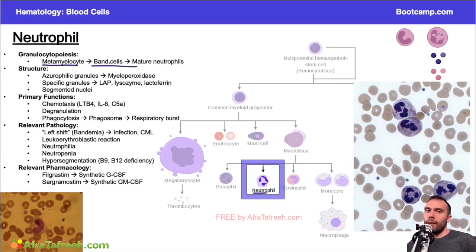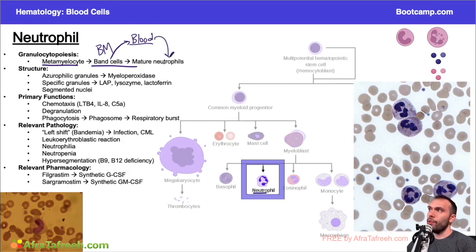Now, just like when we talked about reticulocytes leaving the bone marrow, going to the blood, and then eventually after a day or two forming an erythrocyte, similar process here, right? These are all going to come from the bone marrow. These band cells specifically are going to come from the bone marrow, and eventually they're going to go into the blood. Now, the thing here is these band cells will eventually either get activated or exposed to a pathogen potentially that will eventually lead them to forming a mature neutrophil in the blood.